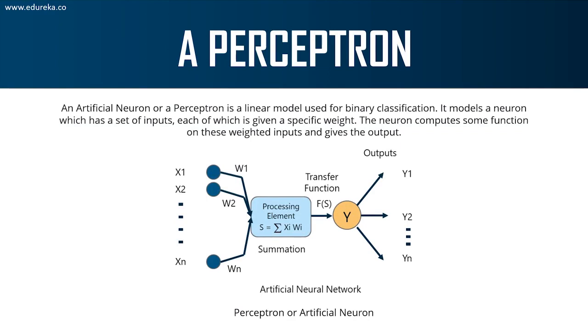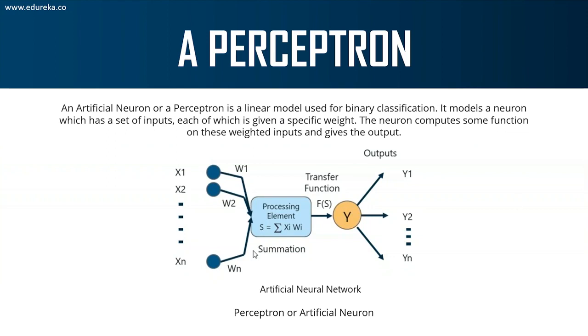A perceptron is basically a single layer neural network that is used to classify linear data. It is the most basic component of a neural network. Now, a perceptron has four important components. It has something known as inputs, weights and bias, summation functions, activation, and transformation functions. These are the four important parts of a perceptron.